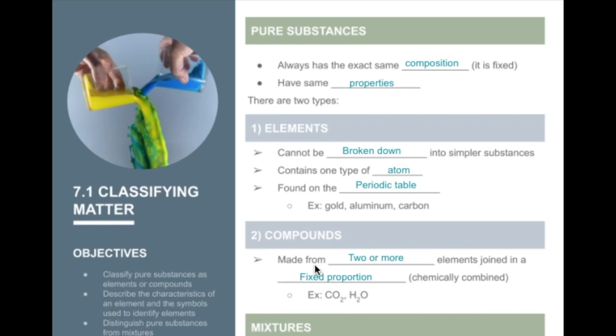Compounds, on the other hand, are made of two or more elements joined in a fixed proportion. They're going to be chemically combined, but they're always going to have the exact same composition. So CO2 is carbon dioxide, H2O is water. These are pure substances. All H2O molecules combined together would be a pure substance.